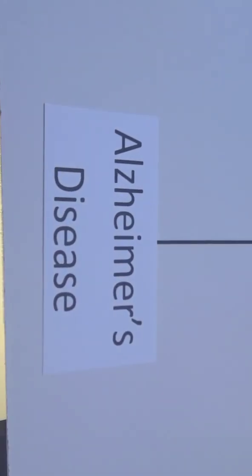Alzheimer's disease damages cells that produce and use acetylcholine. This is why the disease causes memory loss and other cognitive problems.